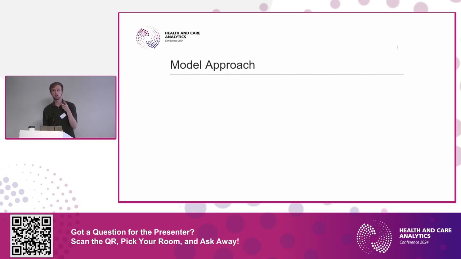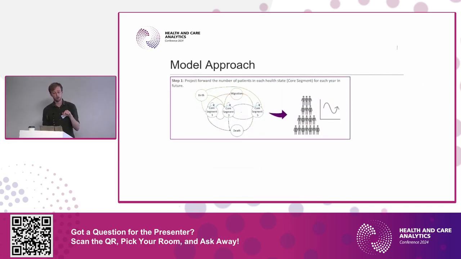So the approach, there are 2 stages to this. The first thing is to project the number of patients in each health state. So that's our 5 core segments. So what we do is we have really good data on the current population. So we look at how many people are in each core segment. And then we also look at how they're transitioning between segments on average. So we know that core segment 1 patients, we know the percentage chance that they're going to move to core segment 2 in a year based on our data. So that's the BNSSG data that we hold in the ICB.